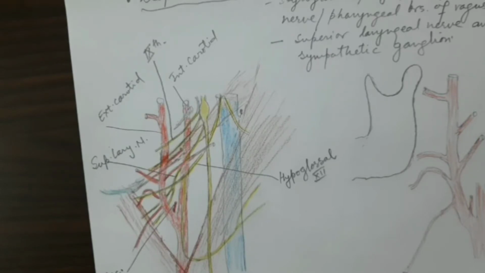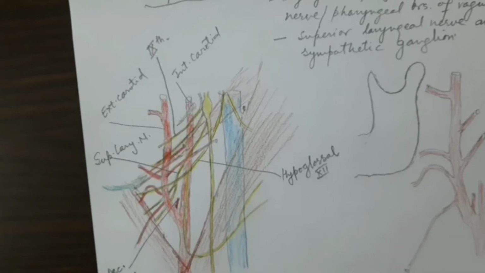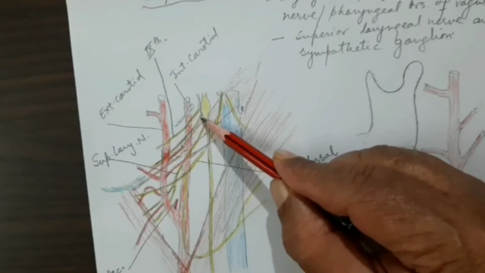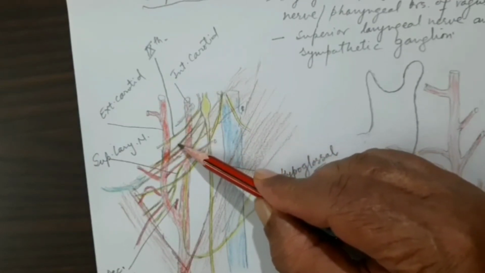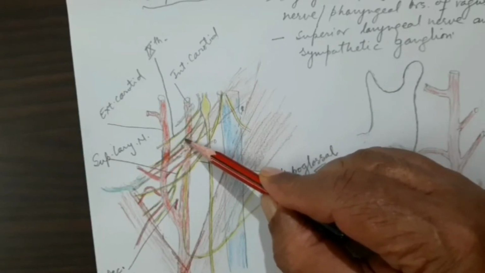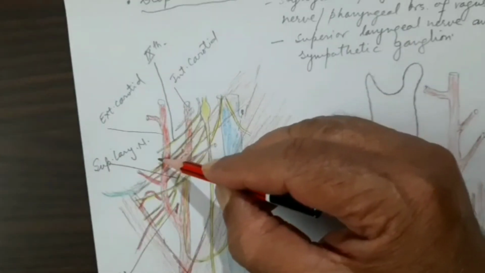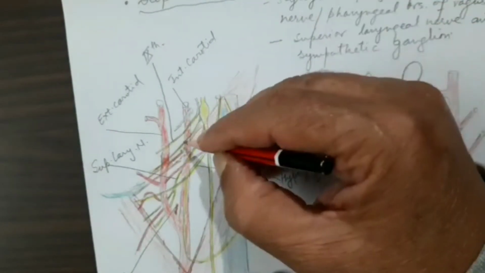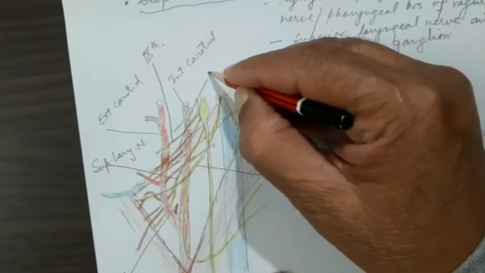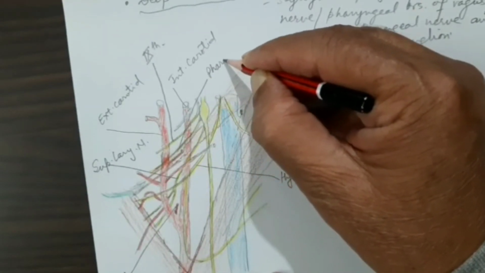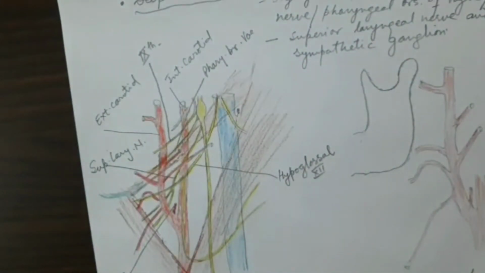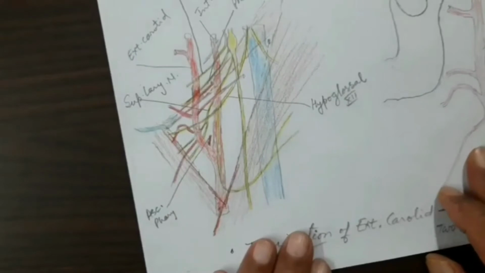Then there will also be a nerve going deep to the external carotid artery, just below the glossopharyngeal. It takes origin from the vagus, and this is the pharyngeal branch of the vagus, which will form the pharyngeal plexus on the pharynx. So I should write it here, the pharyngeal branch of the vagus nerve. That will also lie deep.